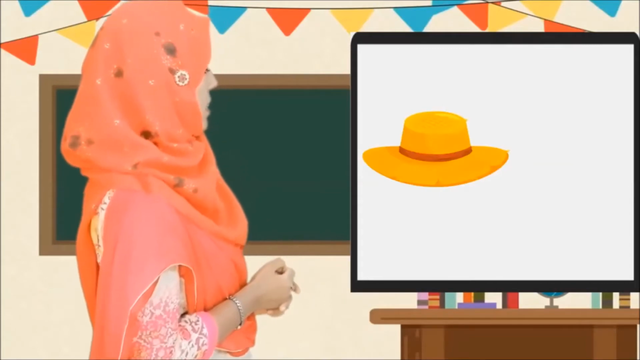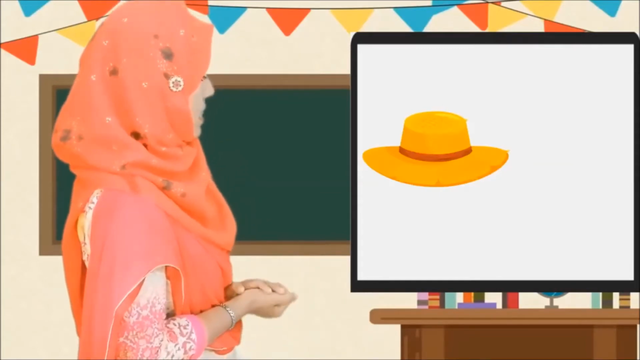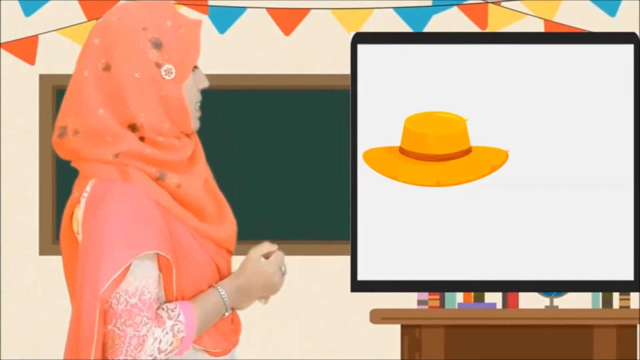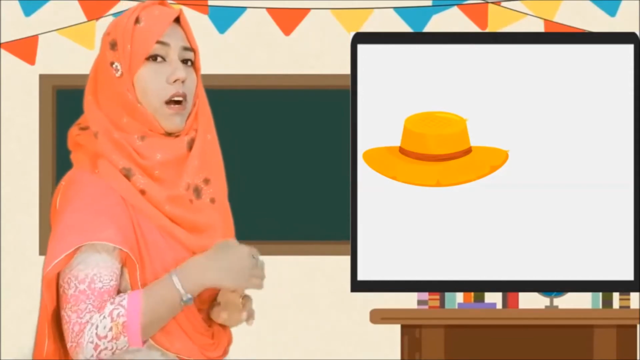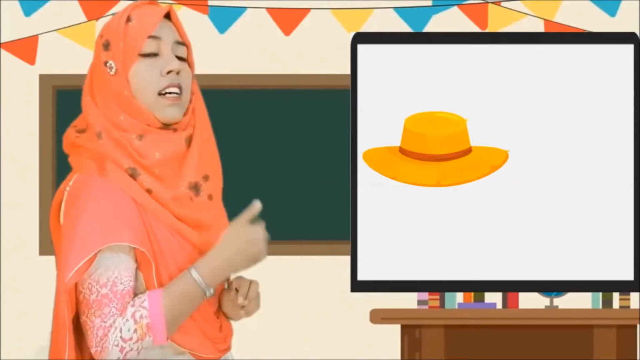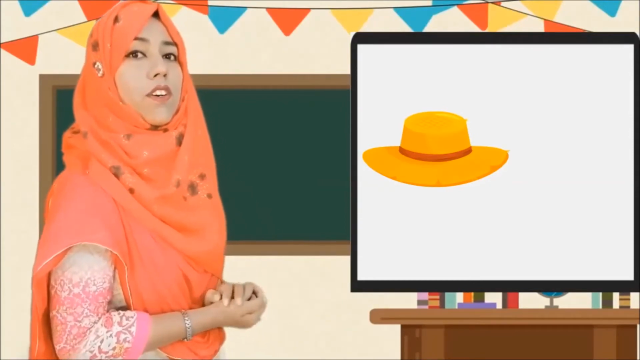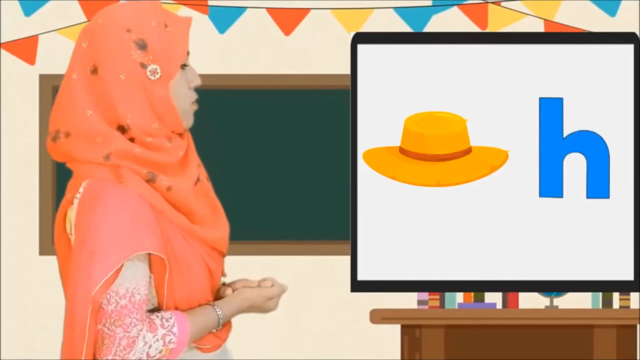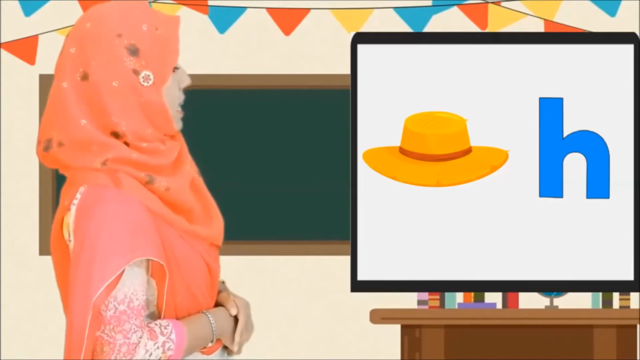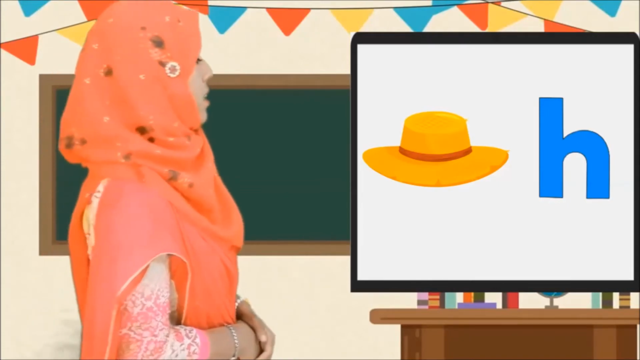Okay. Now look again. What is it? This is hat. So, which letter will be here, students? Hat. Ha. So, H, right? H phonic sound is ha. H, ha, hat.